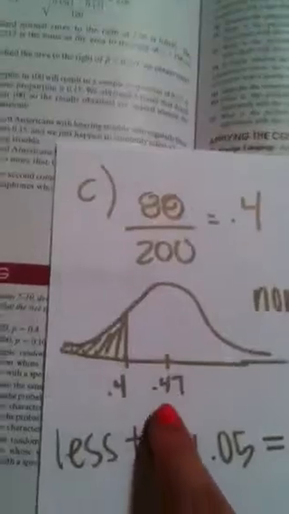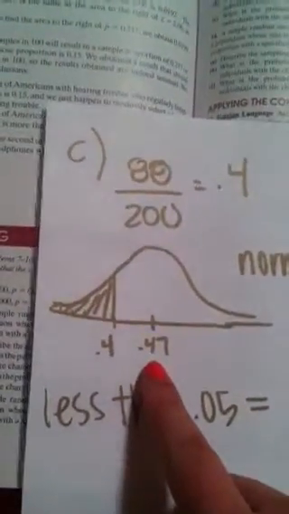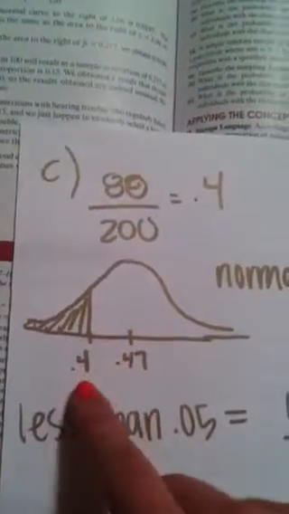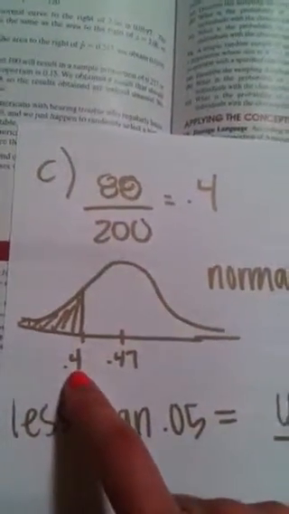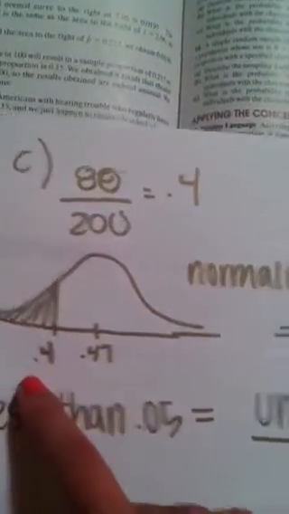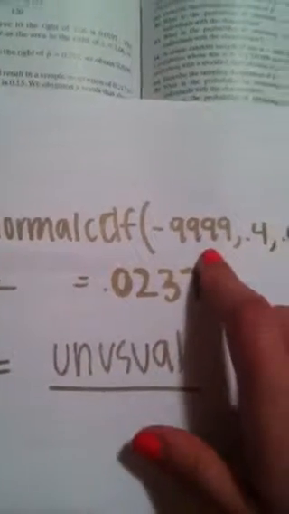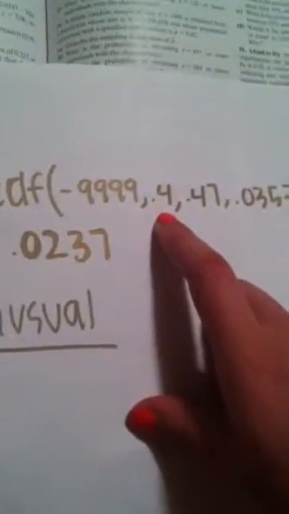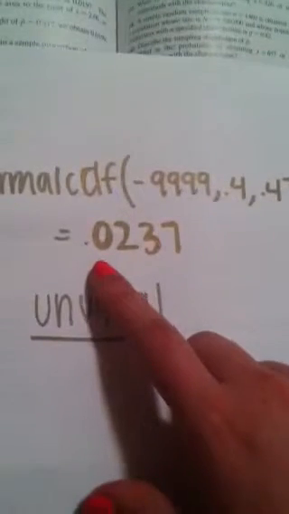So here's what the distribution will look like. The mean is still 0.47, and then we're trying to find people fewer than 40%. So we're using the formula normal CDF. So lower bound is negative infinity, upper bound is 0.4, mean is 0.47, and the standard deviation is 0.0353. And that will give us the